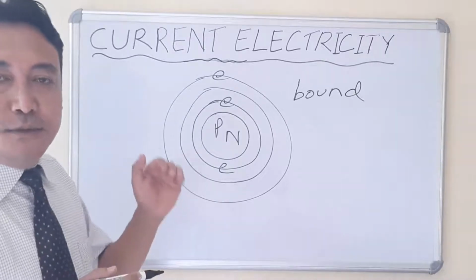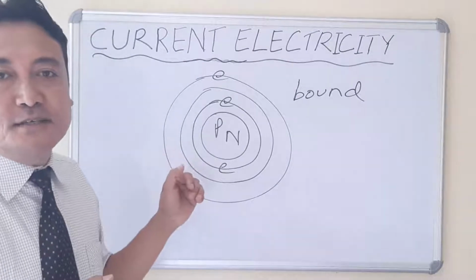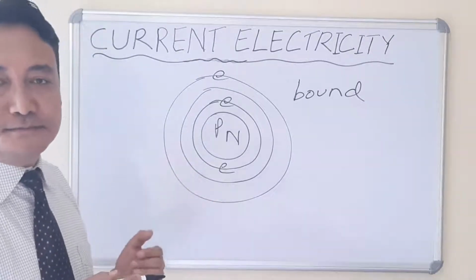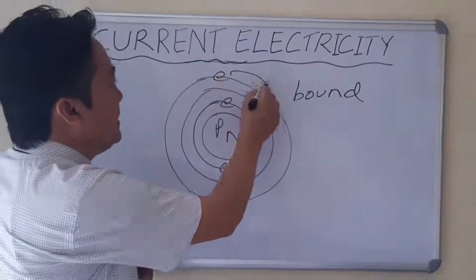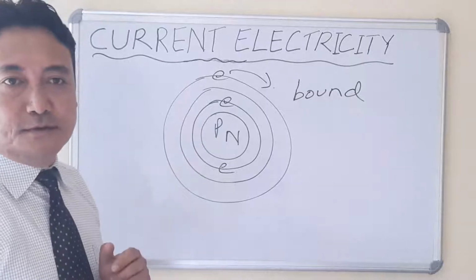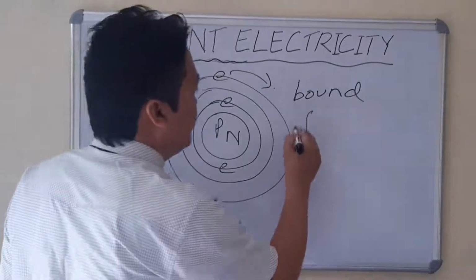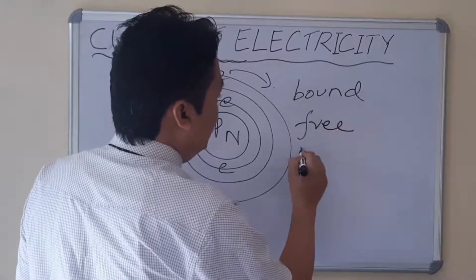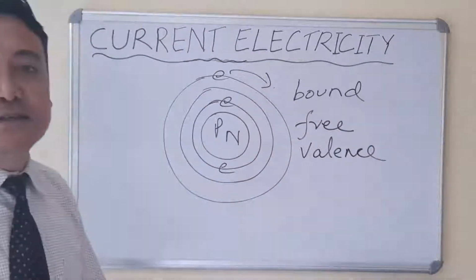So for the electron in the outermost shell, the force of attraction is very less or none. Therefore this electron can leave its place and move out. These electrons are known as free electrons or valence electrons.